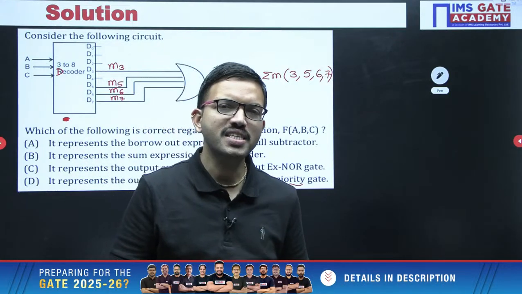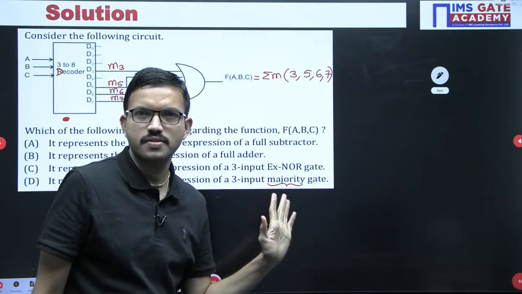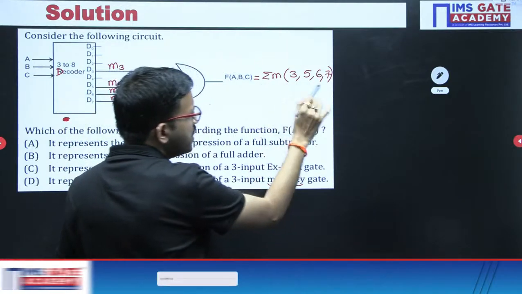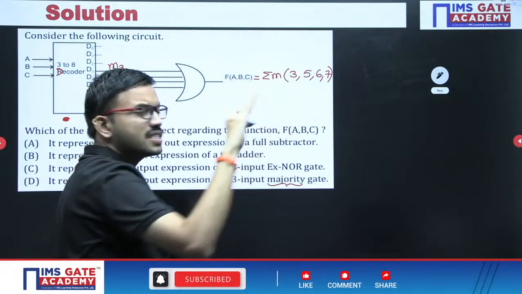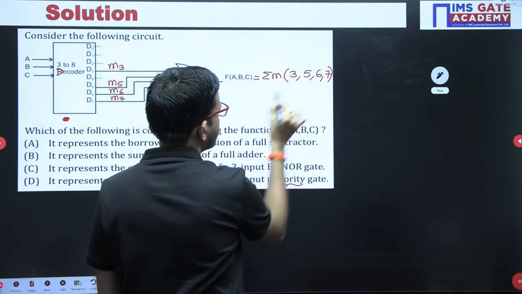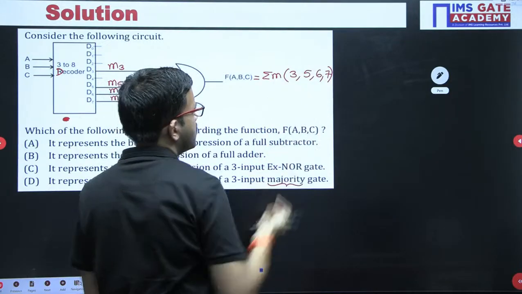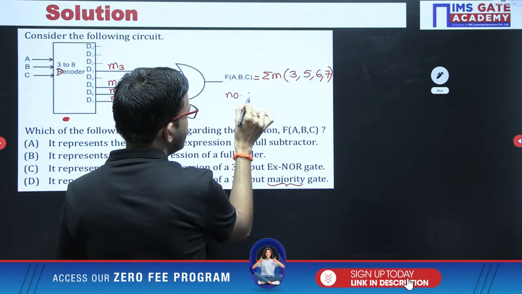If ones are the majority, the output is 1. That is the meaning of majority gate. Now, whatever minterms you got, when you write these numbers in corresponding binary, how many ones do we get in each combination?